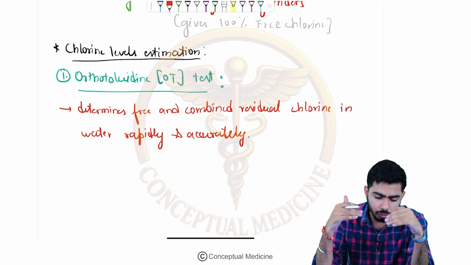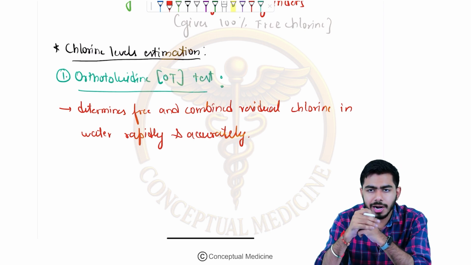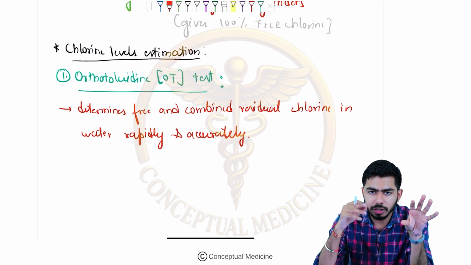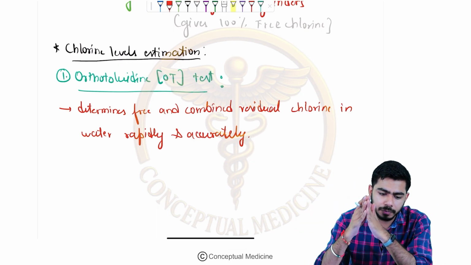Then we came to know about one more method, a modification of this method, the orthotoluidine arsenite test. That tells us separately that this much amount of free residual chlorine is there and this much combined residual chlorine is there, right?